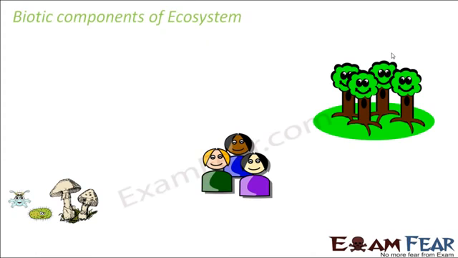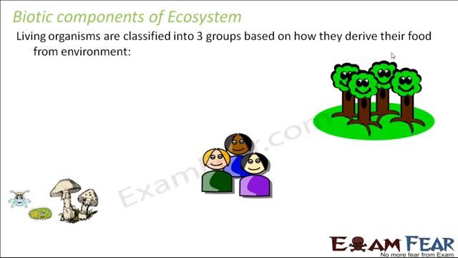Now we will talk about the biotic components of ecosystem in a little more detail. In this section we will look at the further classification of biotic components. That is, we will see how the living organisms have been classified into different groups based on their different food habits. The biotic components are classified into three groups based on how they derive their food from environment. So let us quickly see what are these three groups.